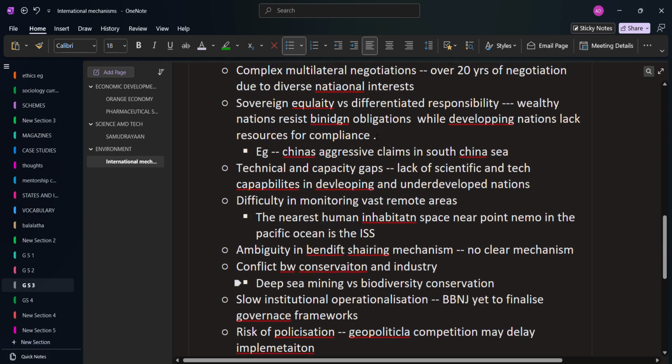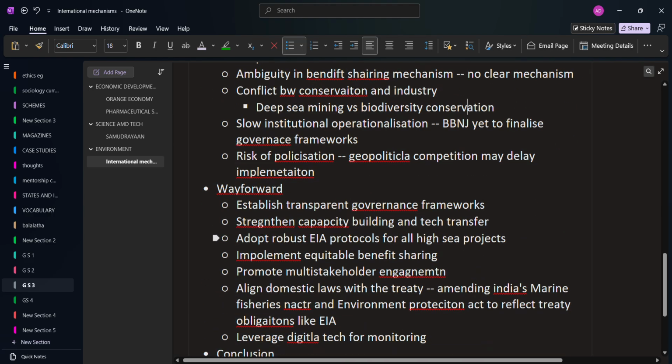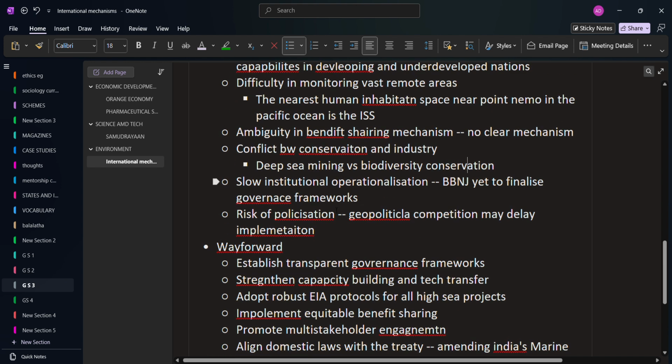We have looked at the challenges, and from the challenges themselves we can give the way forward. We saw the technological and capacity gap, so one point is to strengthen capacity building and tech transfer between nations. And we have seen the risk of politicization and slow institutional operations, so we can say we should establish transparent governance frameworks.